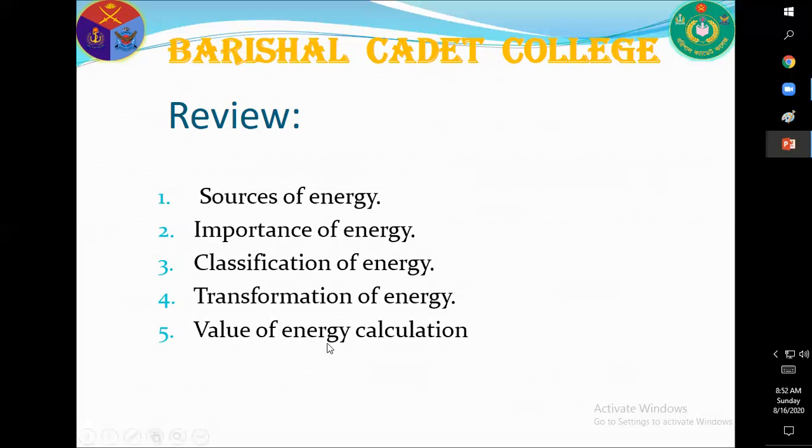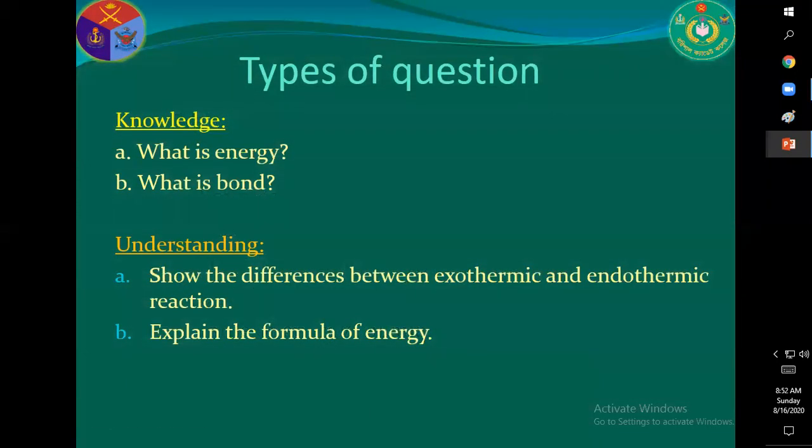If it is evolved, exothermic; if it is absorbed, endothermic. So, in our discussion, different types of questions may be set. We know there are four types of questions: knowledge-based question, surface learning; understanding question, surface learning; application-based question, deep learning; and evaluation-based question, deep learning, and higher order.